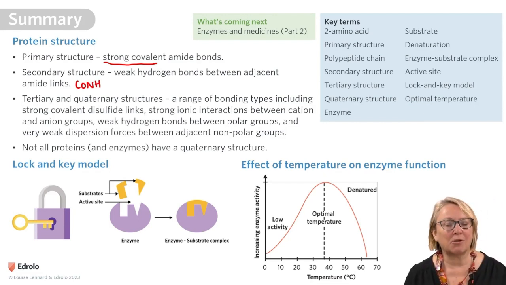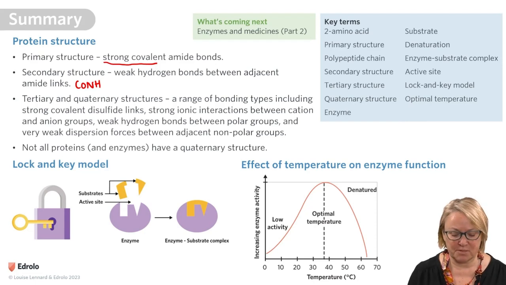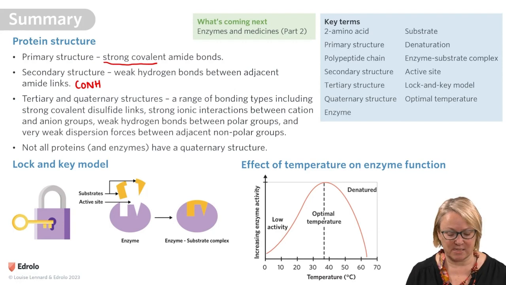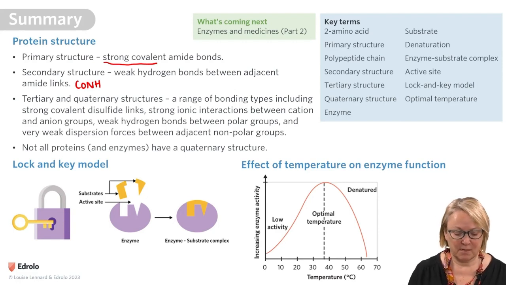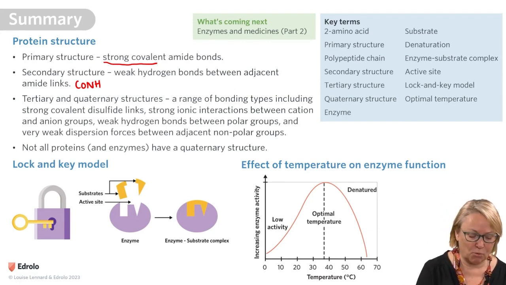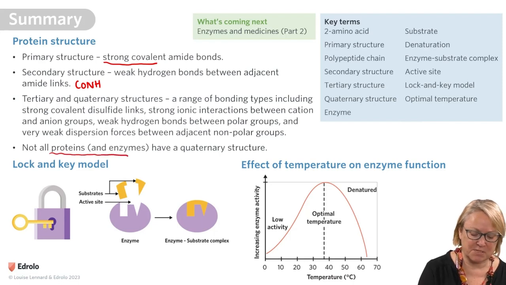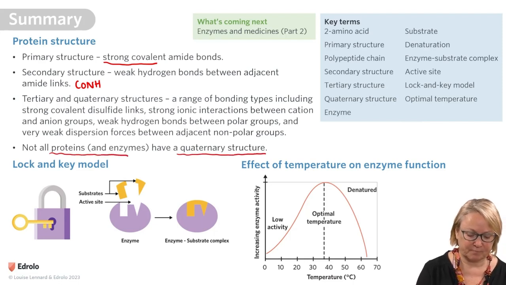The tertiary and quaternary, if there is one, structures include a range of bonding types, including strong covalent disulfide links, strong ionic interactions between cation and anion groups, weak hydrogen bonds between polar groups, and even weaker dispersion forces between adjacent nonpolar groups. And remember that not all proteins and enzymes have a quaternary structure.